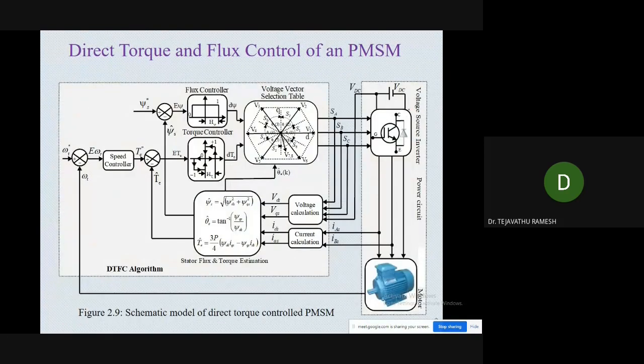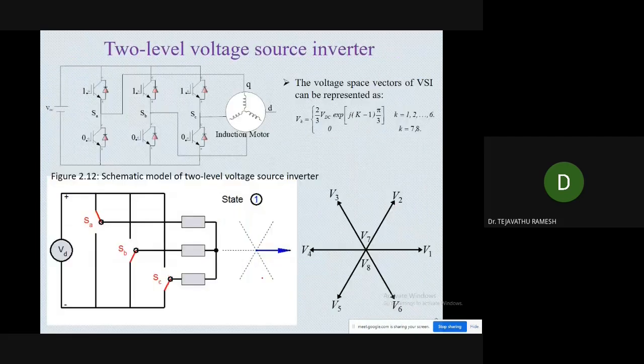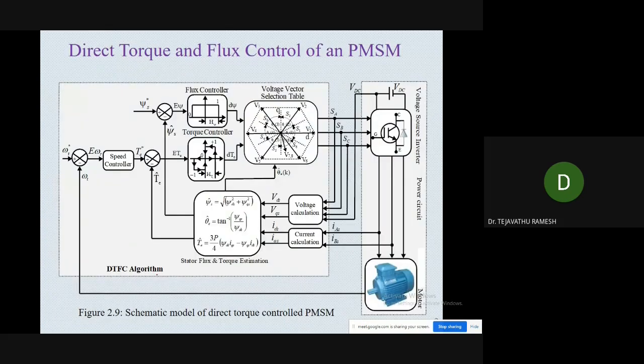Here we have initially used a 2-level inverter. Depending upon the voltage vector selection, this diagram and this diagram are both the same. You can see that the switches are changing here. So how are we creating the lookup table? There is a procedure to create the lookup table, and that procedure we will see here.